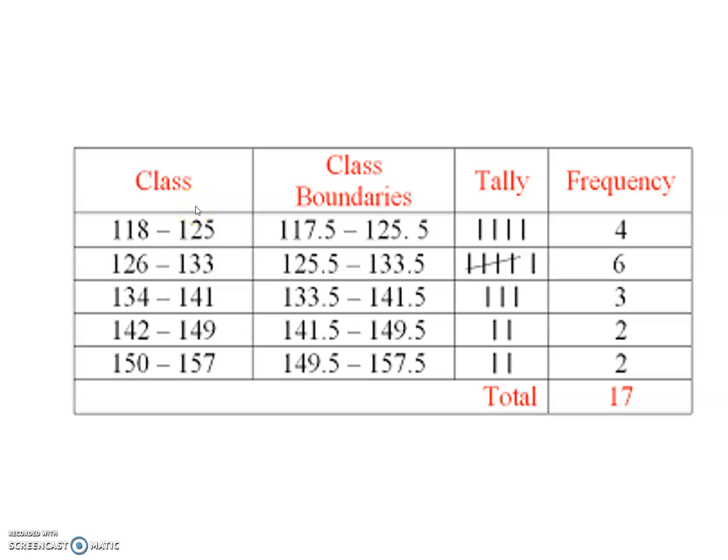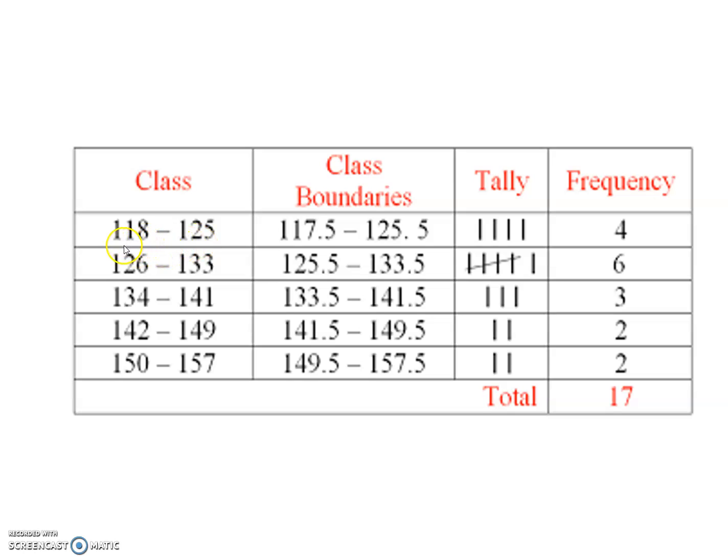Grouped data has classes 118 to 125, 126 to 133, 134 to 141, 142 to 149, 150 to 157. Class boundaries are 117.5 to 125.5. Why do we take the class boundary? Because these class intervals are not continuous.